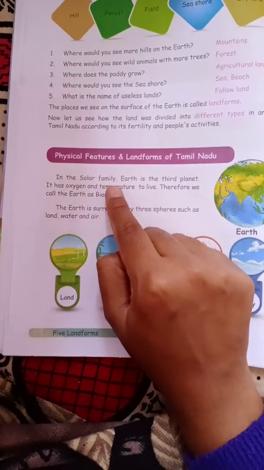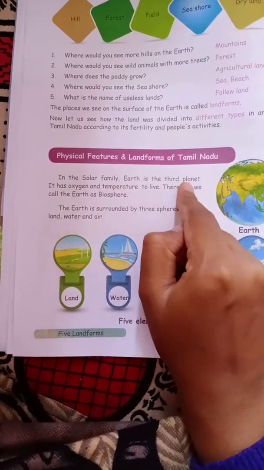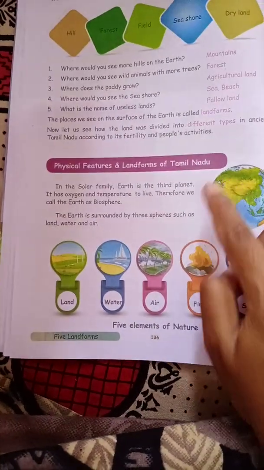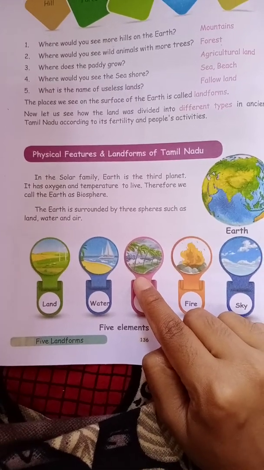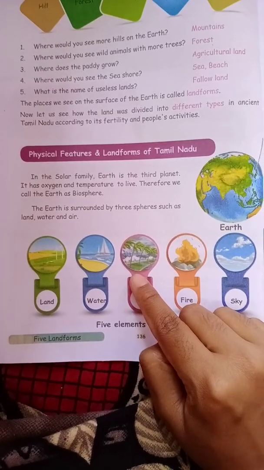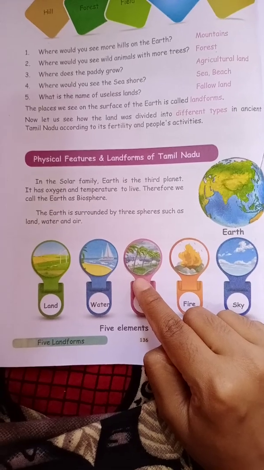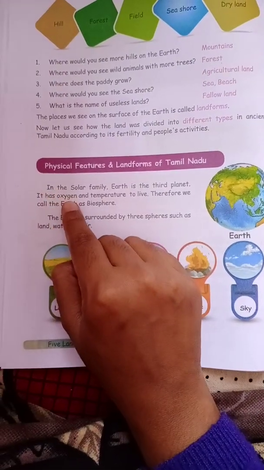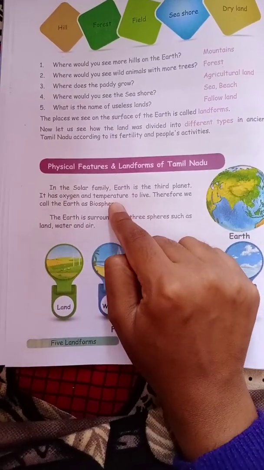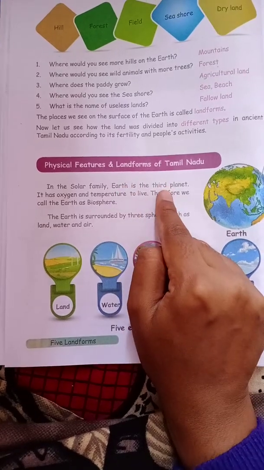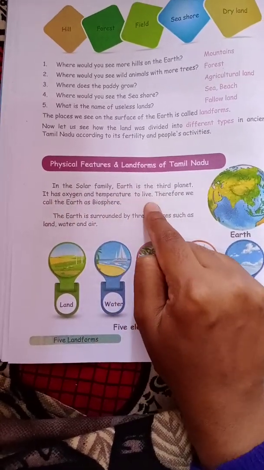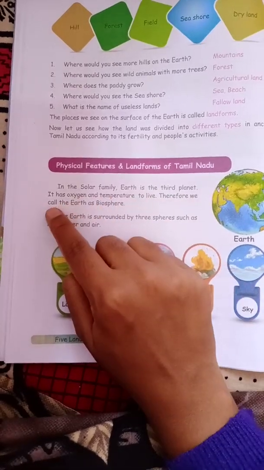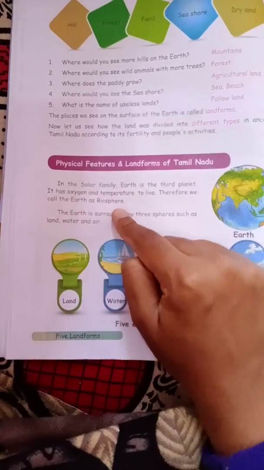So, in the solar system, Earth is the third planet. We know already Earth is one of the 8 planets in the solar system. And it is the third planet which has oxygen and temperature. It has oxygen and temperature to live. Therefore, we call the Earth as biosphere.